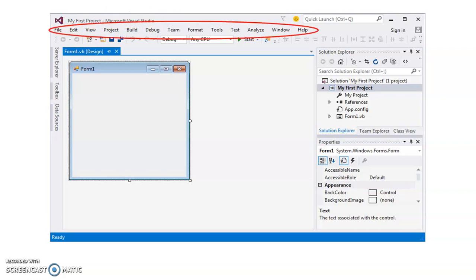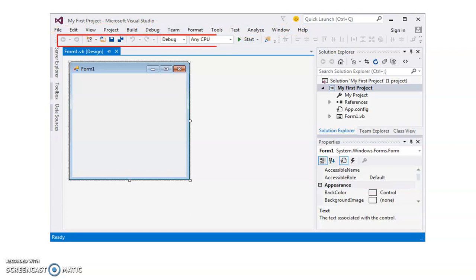Then there is the menu bar, which has different menus serving different purposes. Here we can start a new project from the project menu, or we can debug and make our application error free from the debug menu, etc. Then there is the toolbar, which, like in any other application, is also present.